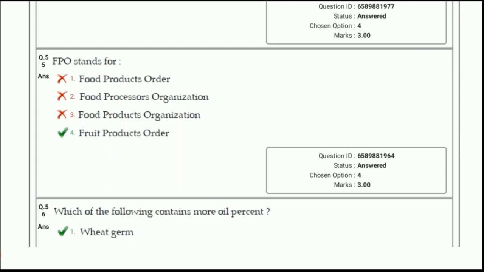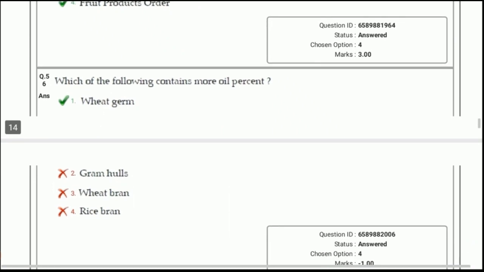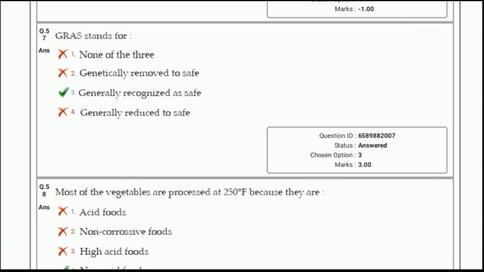Next, which of the following contains more oil percent? And the answer is wheat germ. The oil in wheat is present in its germ portion. Next question, GRAS stands for generally recognized as safe, and this is related to the food additives.